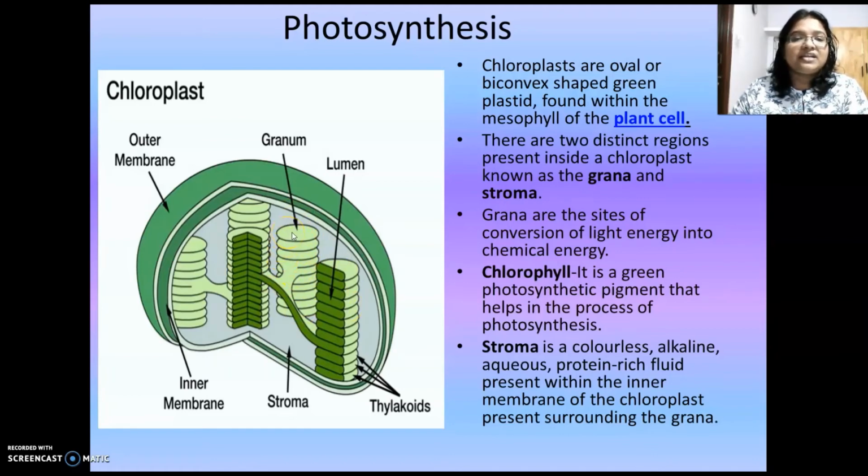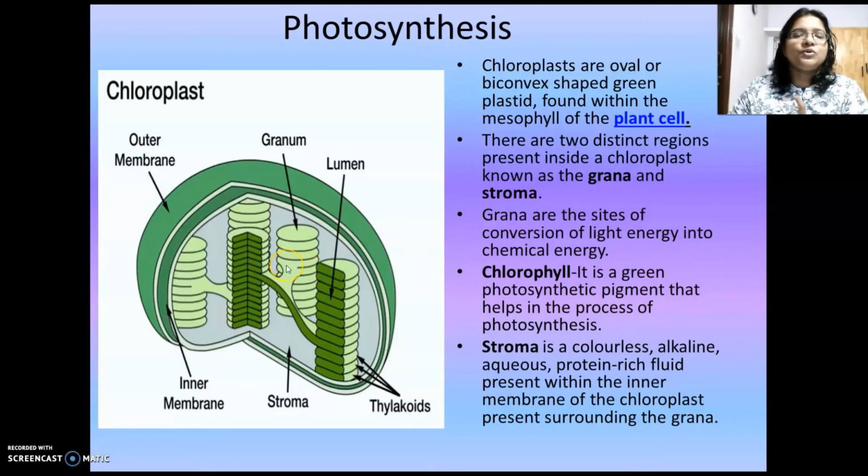So you should know that each granum is made up of many thylakoids, which are arranged one above the other, like a pile of coins. Chlorophyll pigments are present inside the granum, inside the thylakoids of the granum. Is it clear? And the rest of the fluidy matrix, we call that stroma.